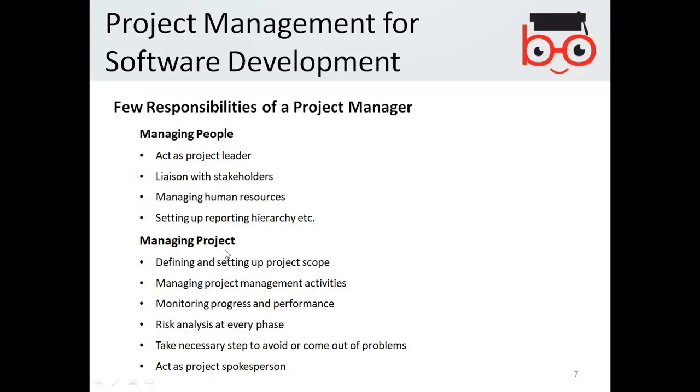Managing the project itself: the responsibility of the project manager is to manage a project. How to manage? Defining and setting a project scope, managing project management activities, monitoring progress and performance, risk analysis at every phase, taking necessary steps to avoid or come out of problems, and acting as a project spokesperson. So it is the responsibility of the project manager to manage people as well as manage the project.